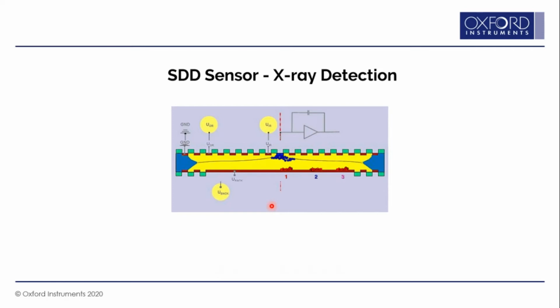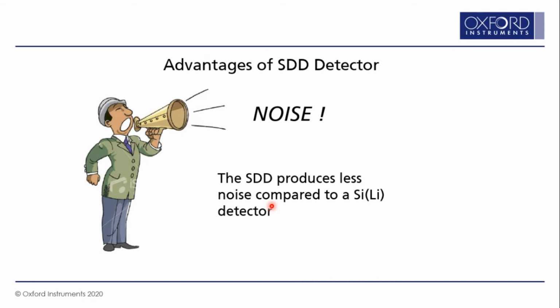Now when you compare these SDD detectors with the old Si(Li) detectors, what is the advantage? We get much less noise in the new SDD detector compared to the old Si(Li) detectors.